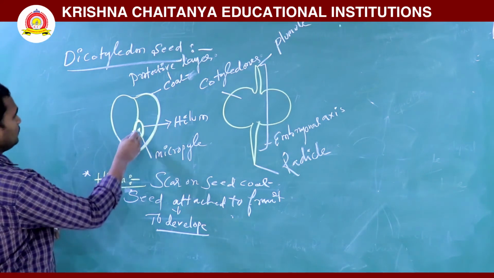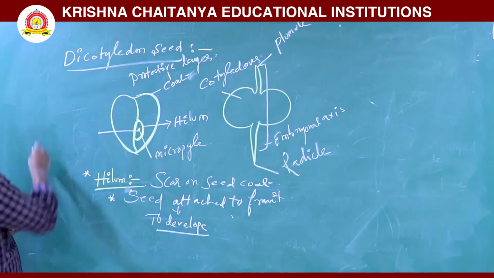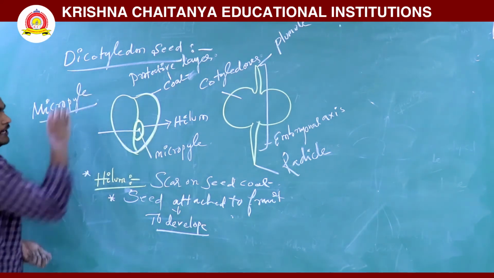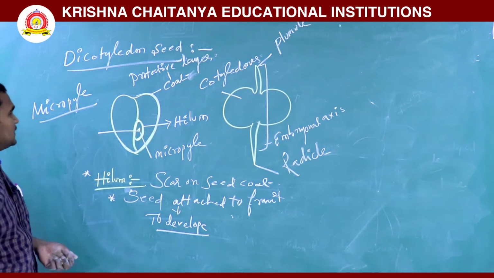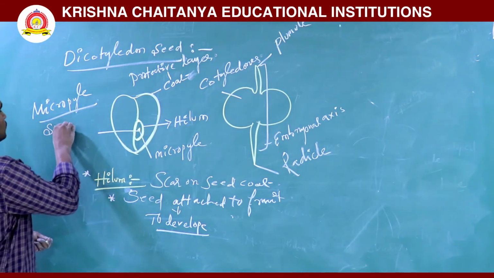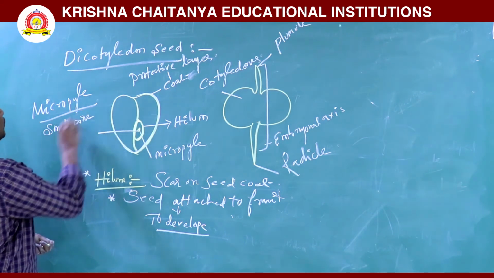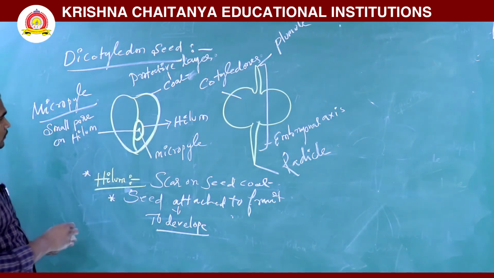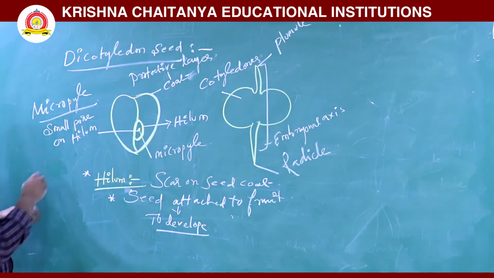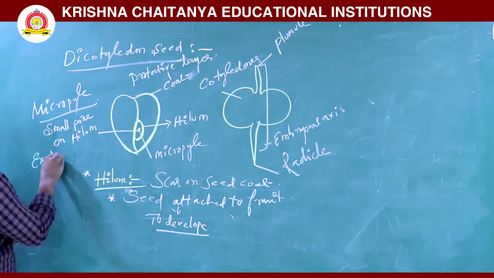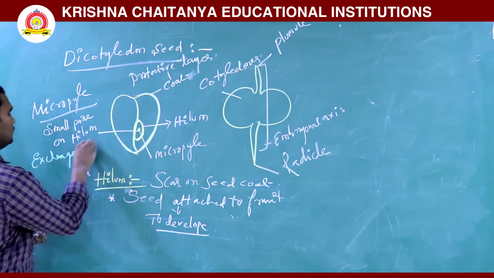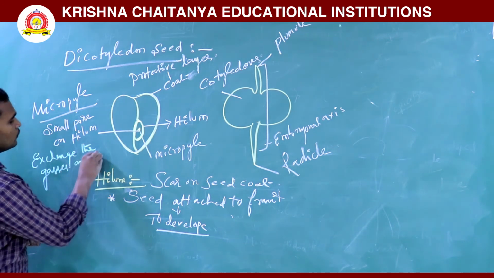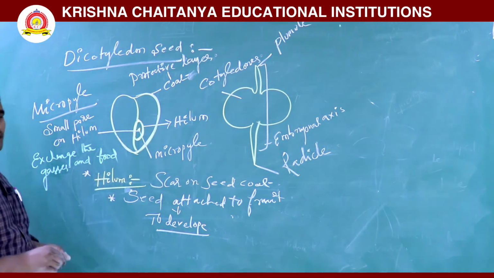And next, this is called the micropyle. What is micropyle? Micropyle is nothing but a small pore on the hilum. How does this small pore help? Mainly it exchanges gases, and also food materials to develop the seed.